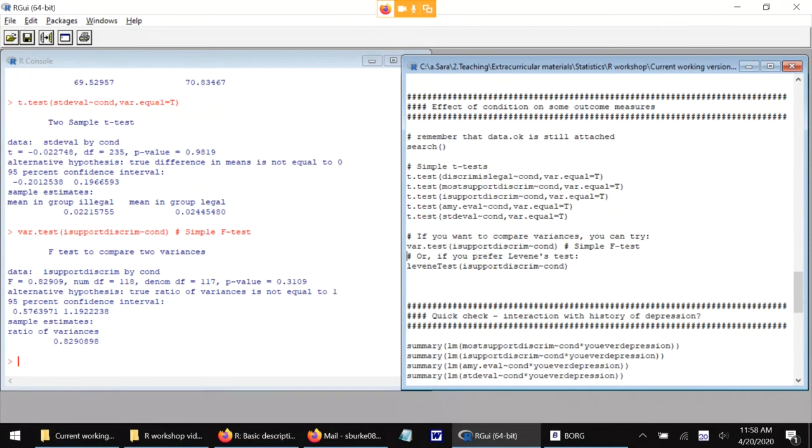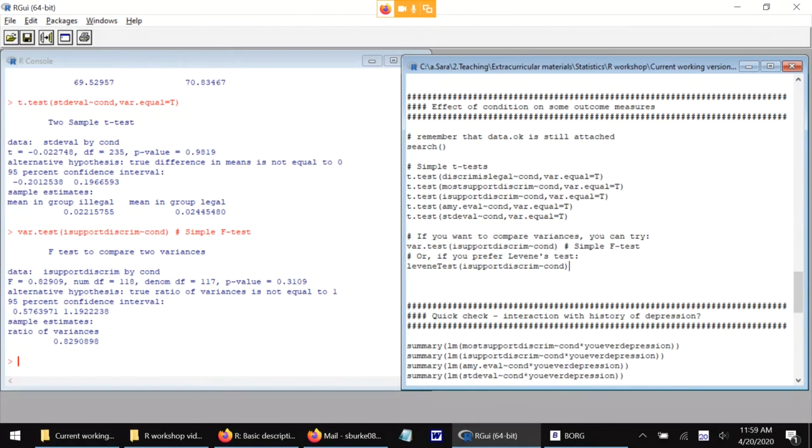And you may not have seen this kind of test before because it's not often taught in basic stats classes, but it is just a simple F-test. An F-test always is a ratio of two variances. So when we do it for an ANOVA, we're looking at the ratio of the variance explained by some term in our model to the error variance in the model, but it's still a ratio of variances. And so it's perfectly fine to also look at the ratio of variances that are present in different subsets of the sample when doing this kind of F-test. It's maybe not the best way to compare variances across conditions, but it is one way to do it.